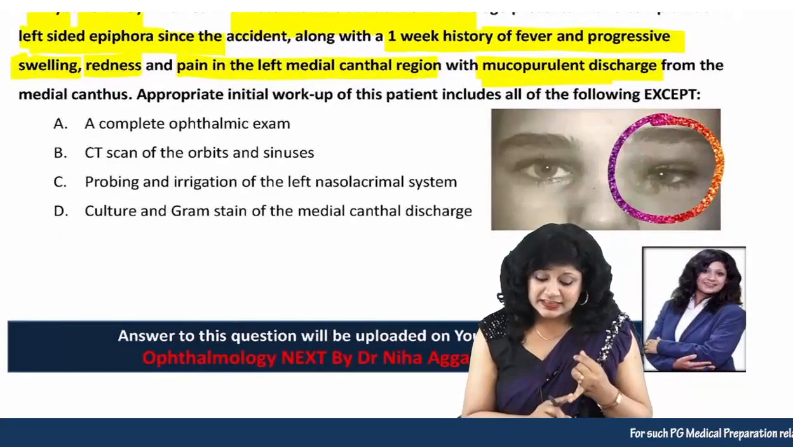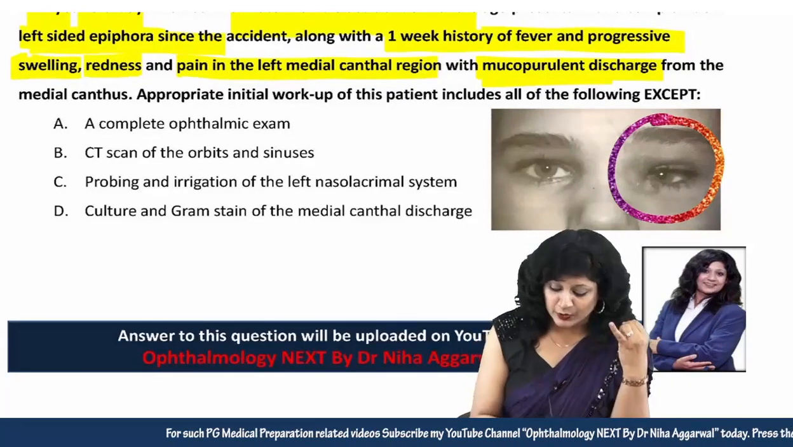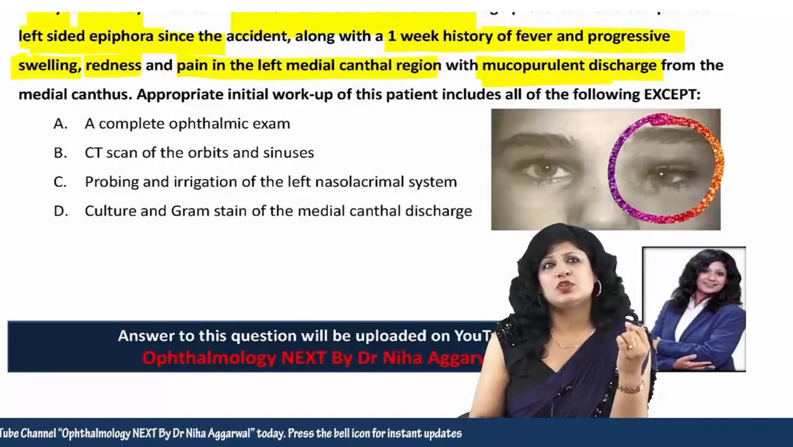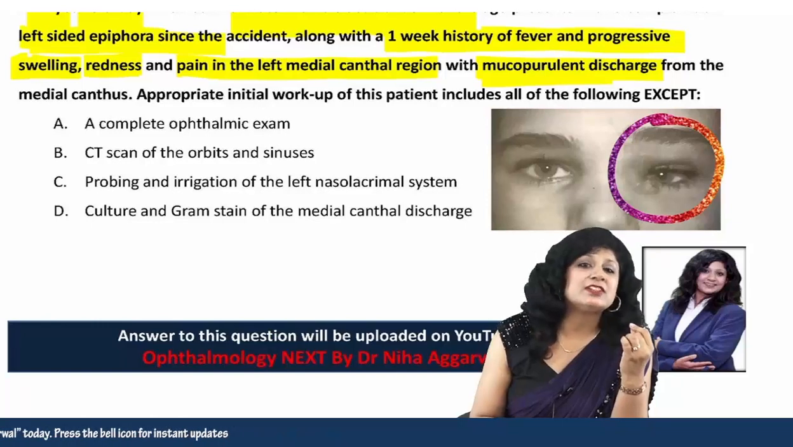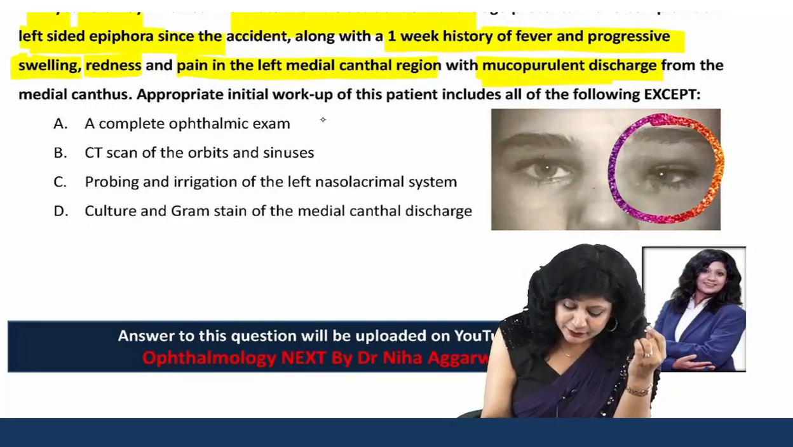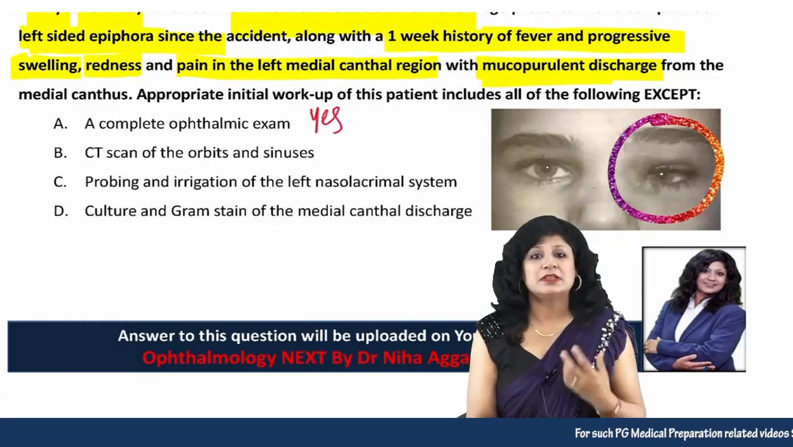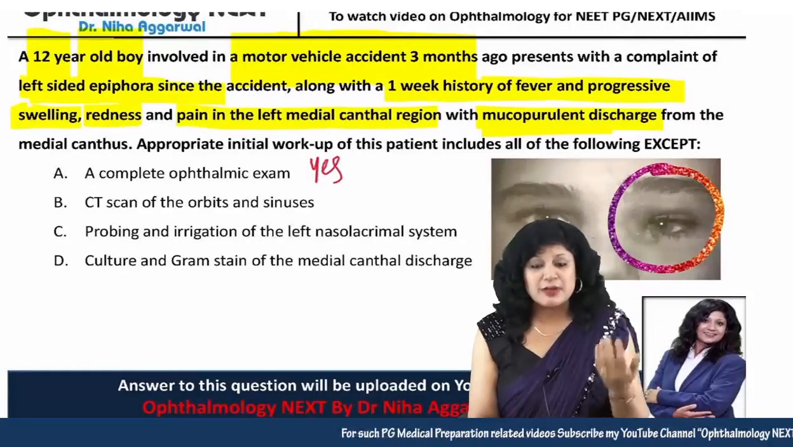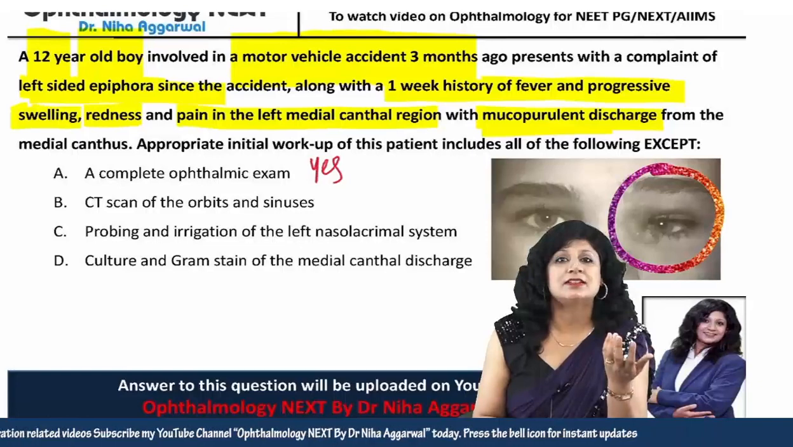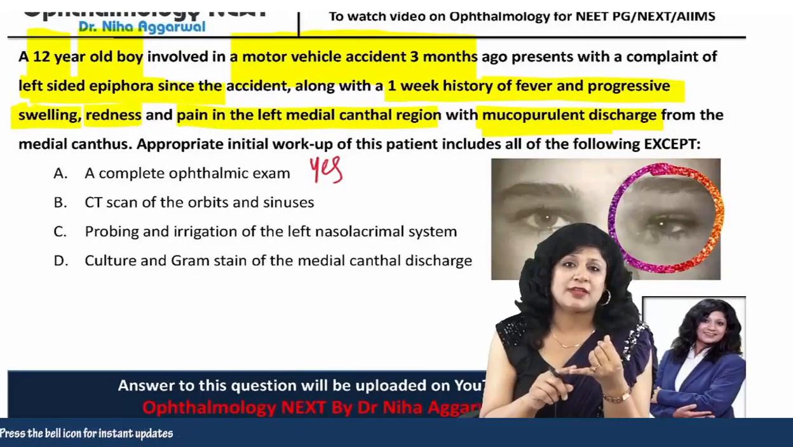The appropriate initial workup of this patient includes all of the following, except. Option A is complete ophthalmic examination. Would you like to do a complete ophthalmic examination? My answer will be definitely yes. This person is having epiphora, fever, swelling, redness. So what am I going to think? I can think about orbital cellulitis, I can think about an abscess. So for that I require a complete ophthalmic examination.